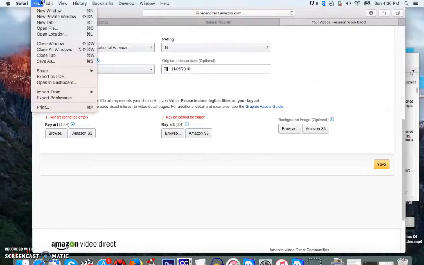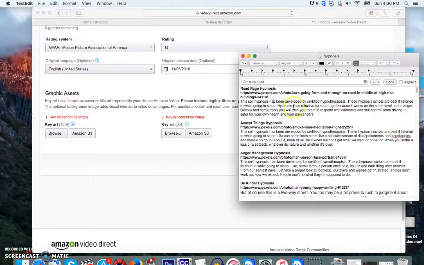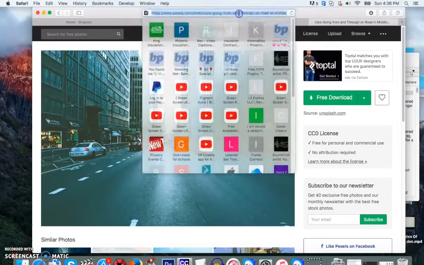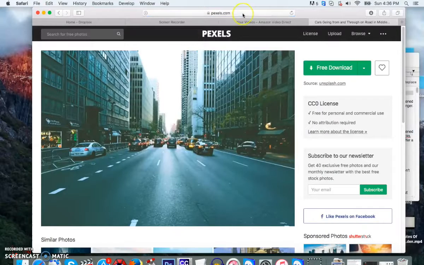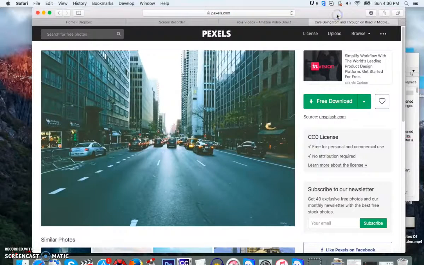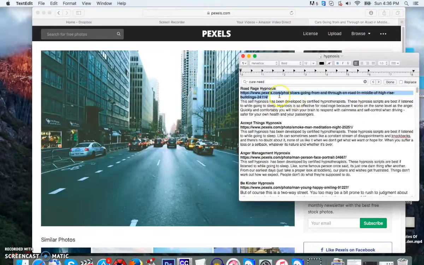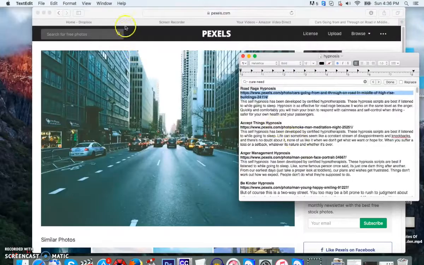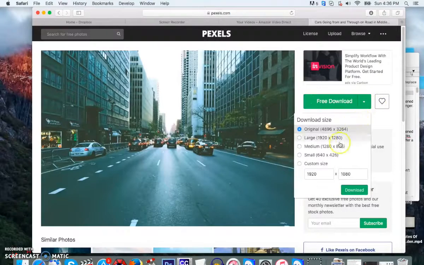Okay, so next step, to get the picture, you're gonna copy this link right here. I've already picked the picture for you that you're gonna use. So take the link and copy and paste it into your browser, and see, that's the picture I picked for road rage. So each one you're doing already has a picture I picked. You're just gonna have to edit the picture.